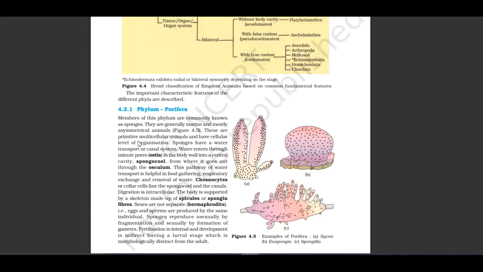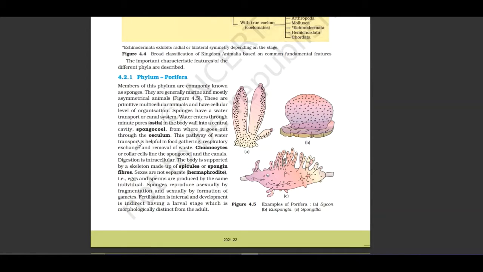Let us see the important characteristic features of the different phyla. Phylum Porifera. The members of this phylum are commonly known as sponges. They are generally marine and mostly asymmetrical animals. Figure 4.5. These are primitive multicellular animals and have a cellular level of organization. Sponges have a water transport canal system.